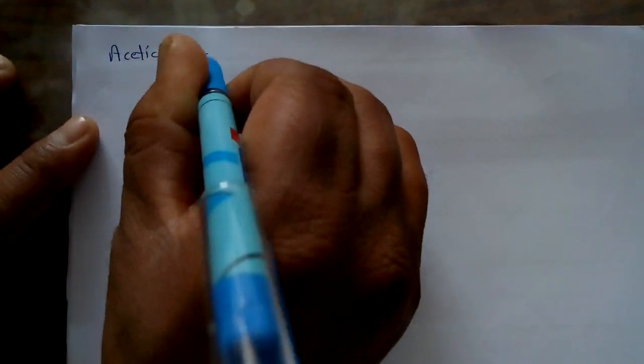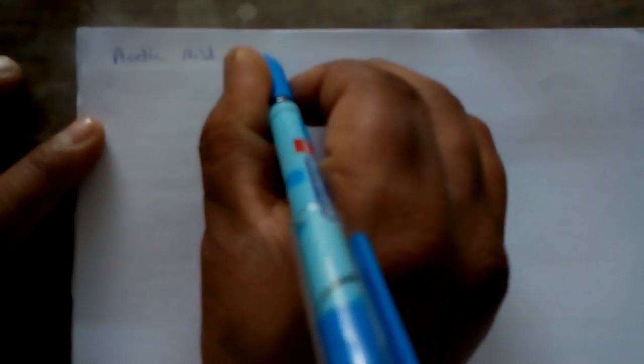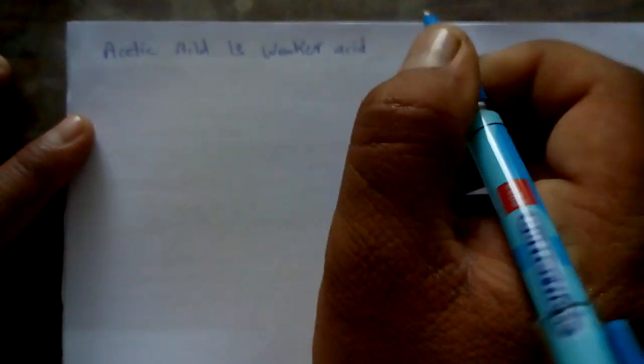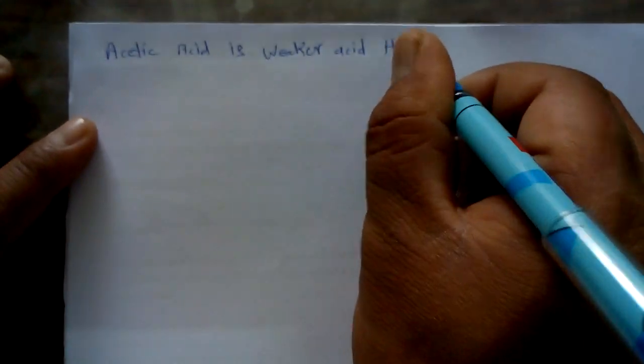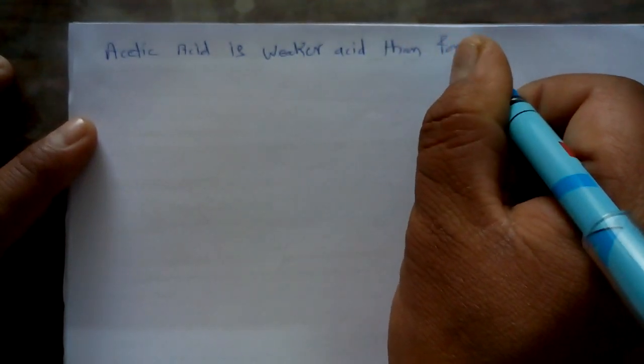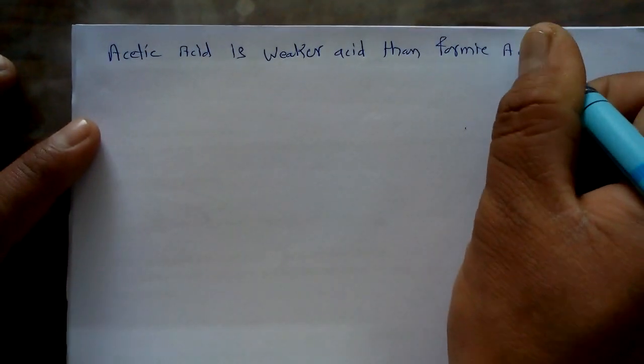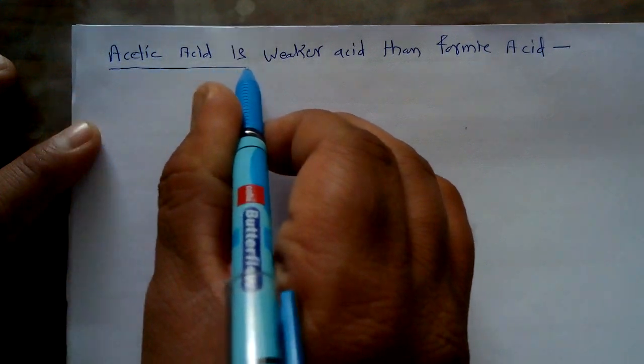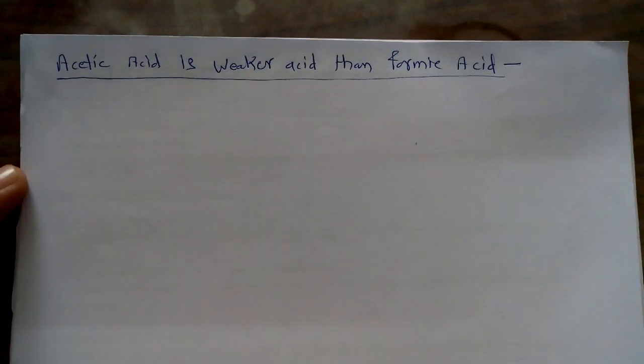Now the second example we take here: acetic acid is a weaker acid than formic acid. This is the second comparative study of two different acids. In this case, acetic acid is a weaker acid than formic acid. Now we have to give the justification.